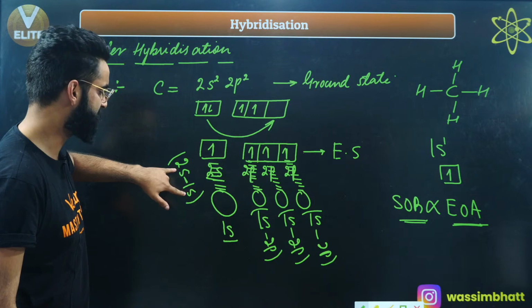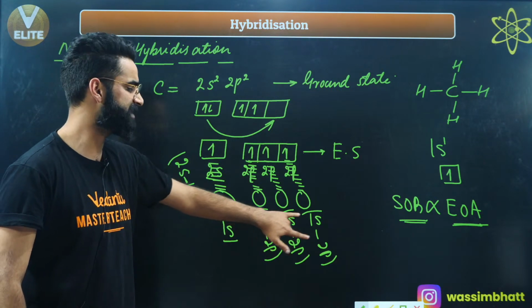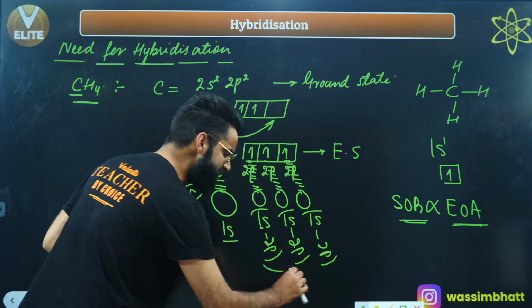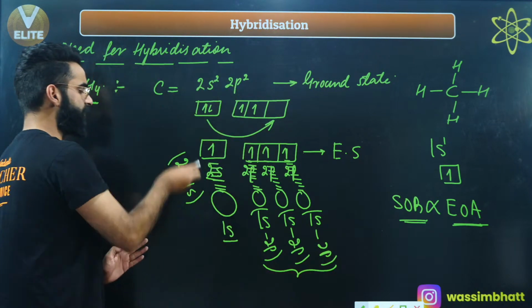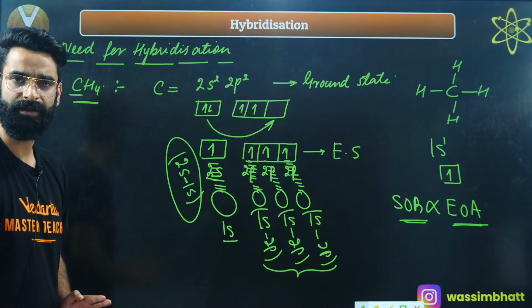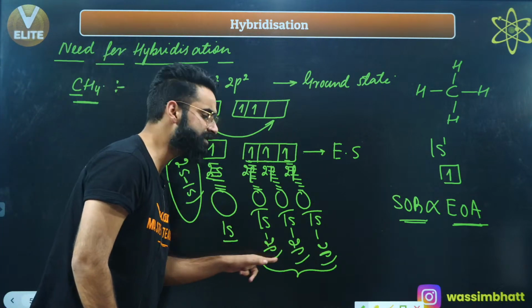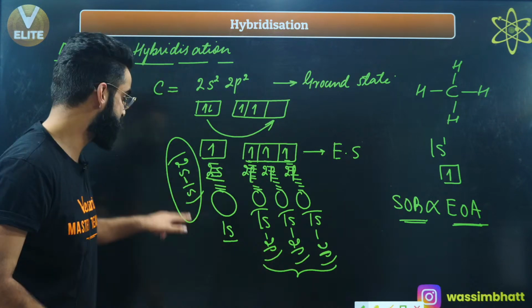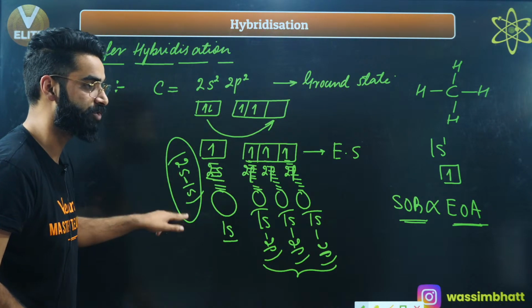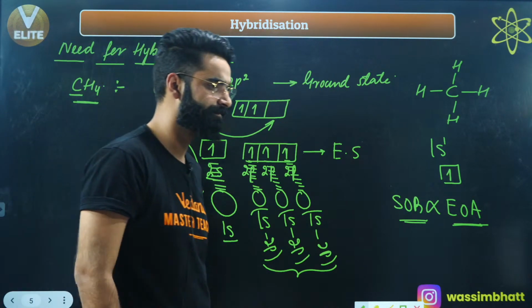Over here, this is an SS overlap. This is an SP overlap, again SP, again SP. Basically, these three overlaps are of the same type, but this one is different. So the strength of these three bonds is going to be the same, which is going to be different from the strength of this sigma bond, which got formed between 2s and 2s, right?